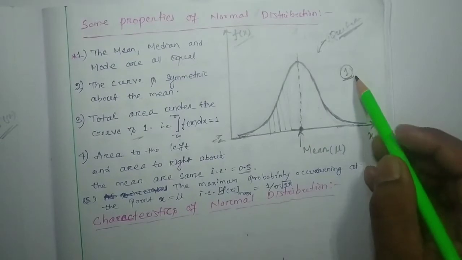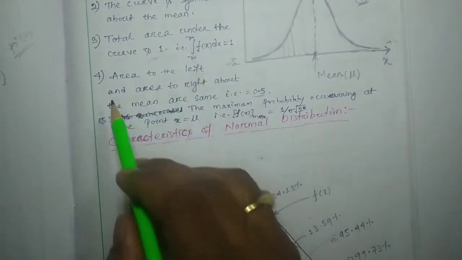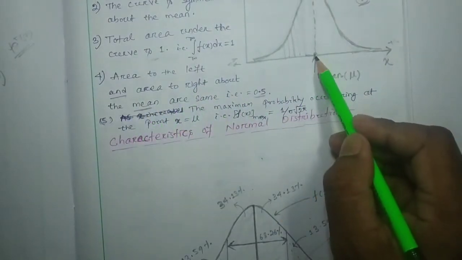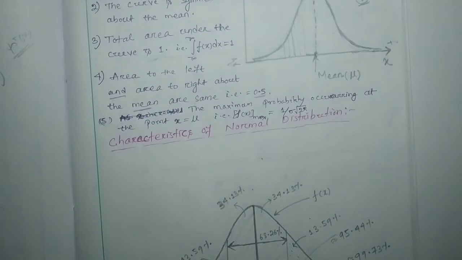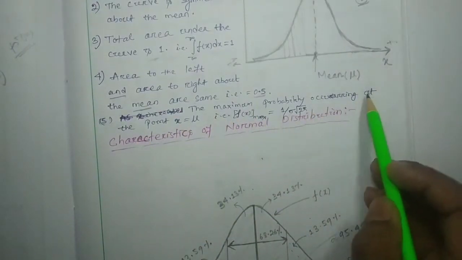So the areas to the left and right of the mean are the same, that is 0.5.